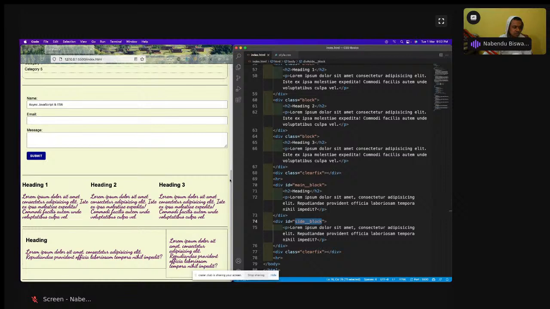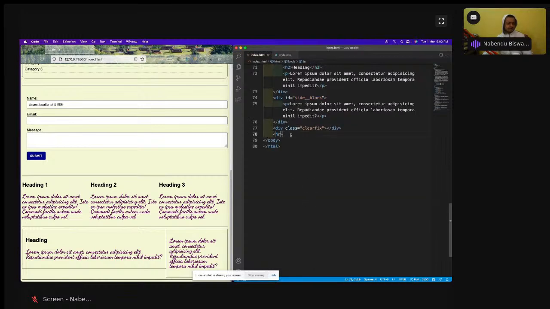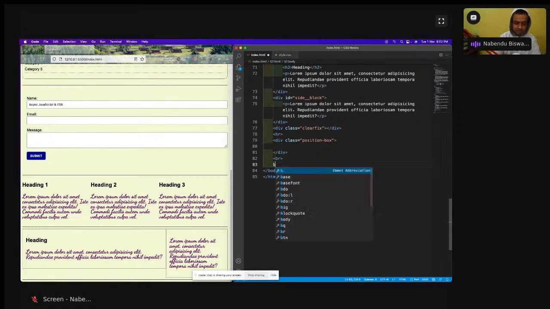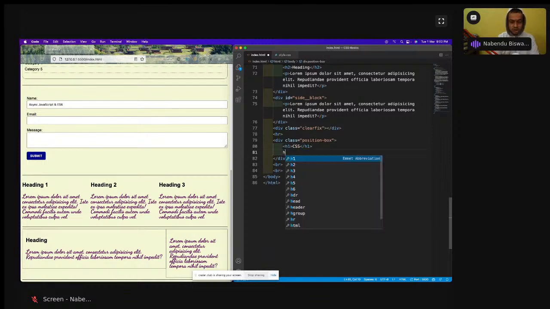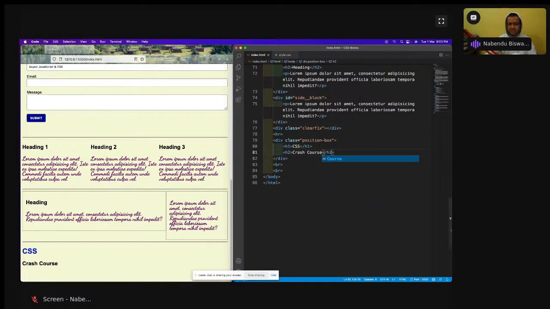After this and clearfix and all, I'll have another position box. So a div with class position box, and inside this let's have some BRs, and then an H1 of CSS and an H2 of crash course. I'll do H1 and H2, with CSS and crash course. By default, it will show like this: CSS and crash course.